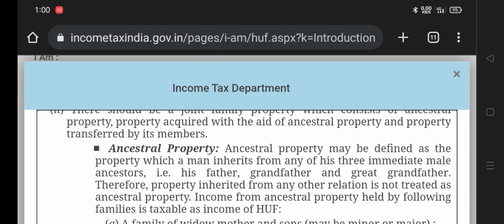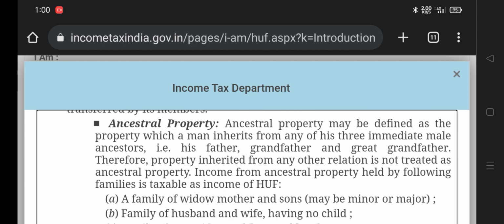So what is ancestral property? By definition, it is a property which is from the ancestors, or income from the ancestor property, or property bought with that income. Ancestor property may be defined as a property which may be inherited from any of the three immediate male ancestors, that is father, grandfather, great grandfather. So where is that income from? From the father's income, or grandfather's income, or great grandfather's income. These incomes or properties are all ancestor property.